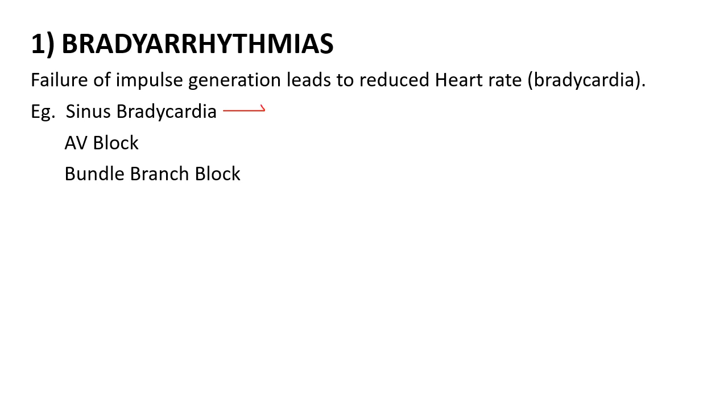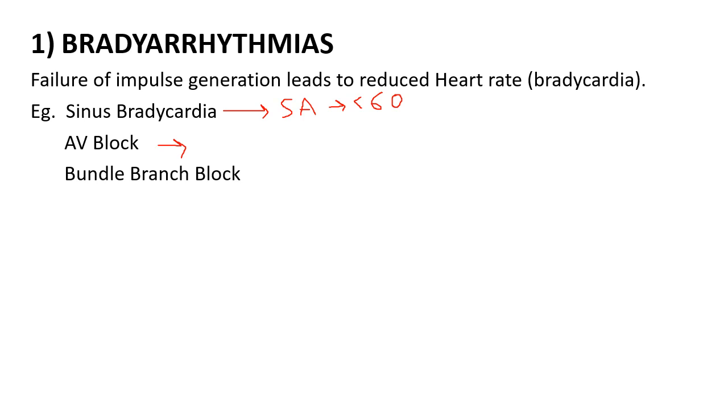In sinus bradycardia, SA node generates impulse less than 60 times per minute.